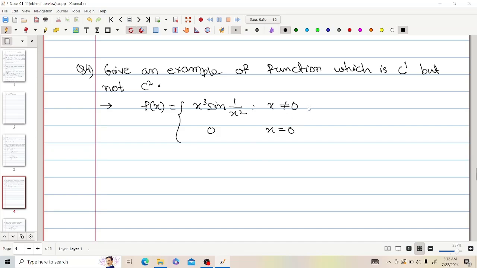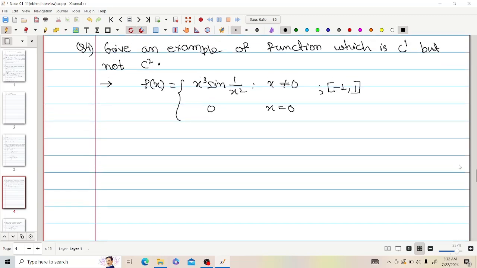I define it on the closed interval minus 1 to plus 1, or you can define it on the whole of R.